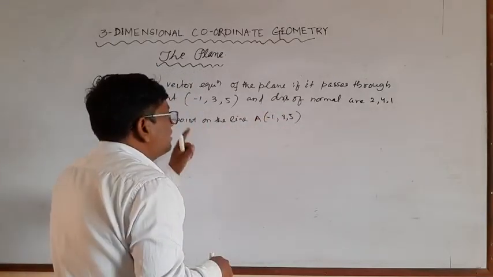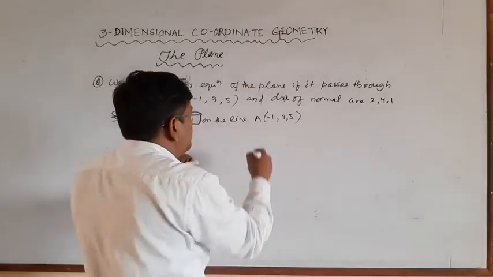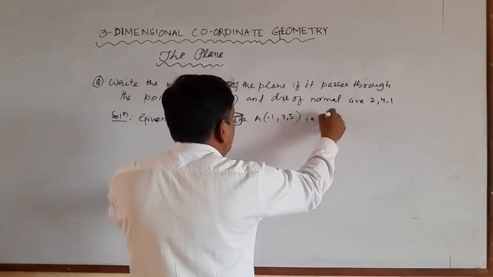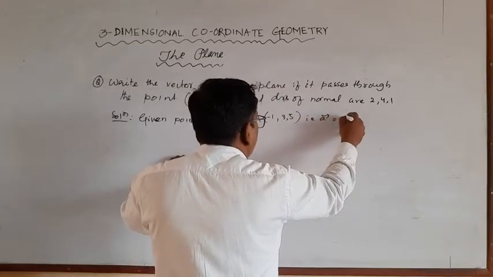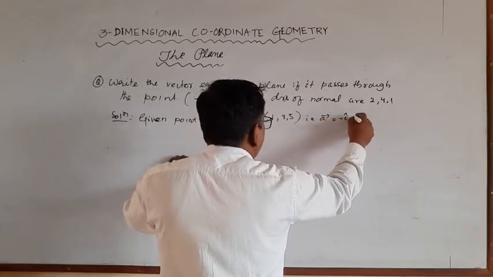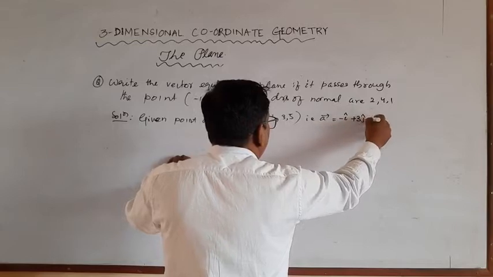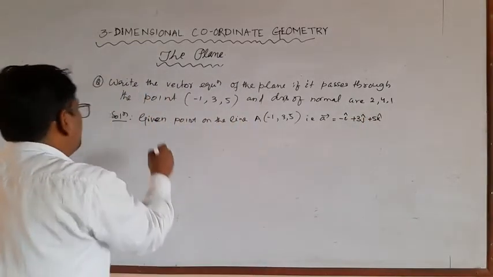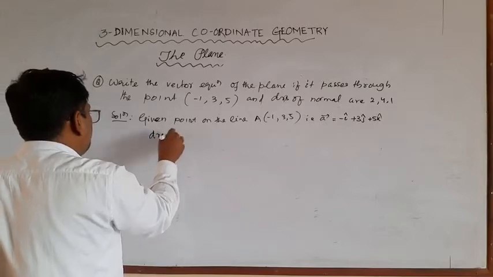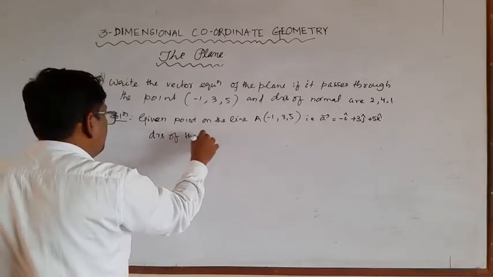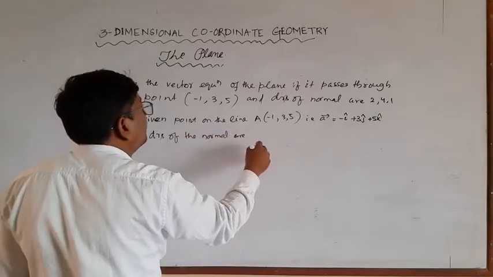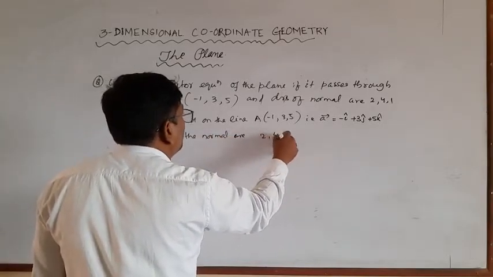So this is vector A, that is vector A is equal to minus i cap plus 3j cap plus 5k cap. And DRs of the normal are 2, 4, 1.